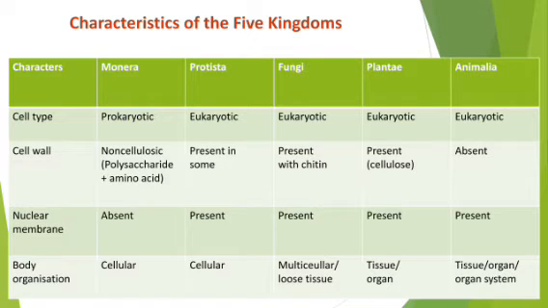That means these are not made up of cellulose, but are made up of polysaccharide plus amino acid. Okay. So the cell wall in individuals of the Monera kingdom is made up of polysaccharide plus amino acid, and in general we can say non-cellulosic. Okay. So my dear students, cell wall is present in kingdom Monera. Whoever is present in kingdom Monera will have a cell wall, and the cell wall will be made up of polysaccharide plus amino acid.